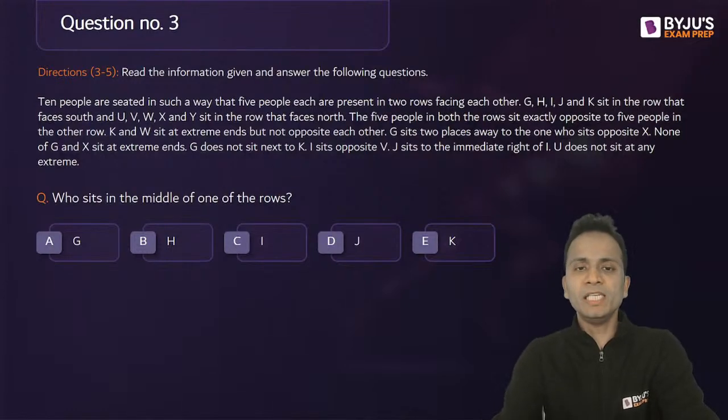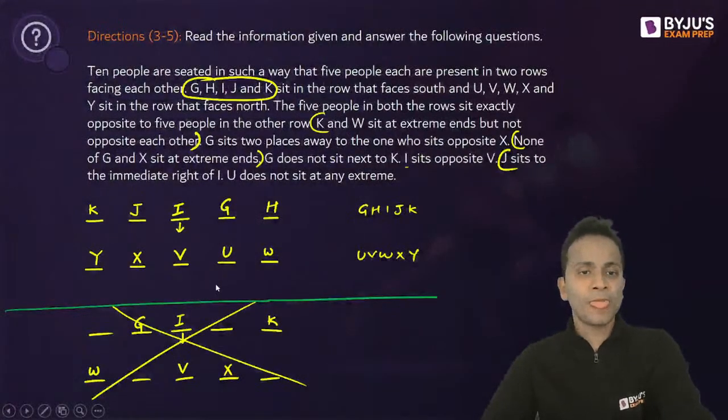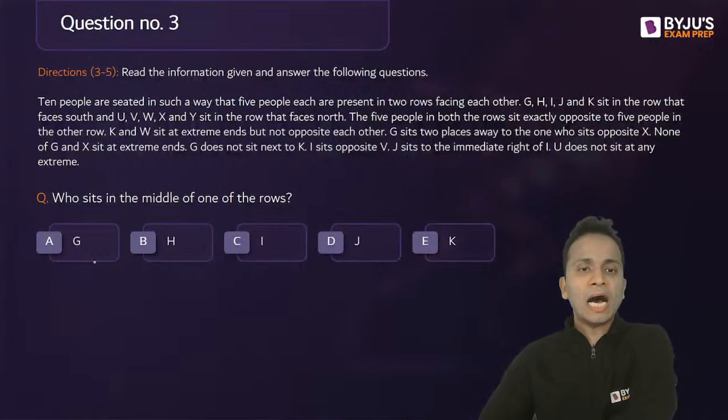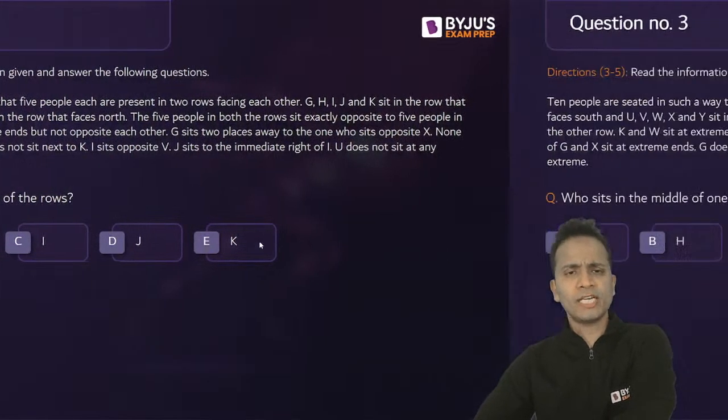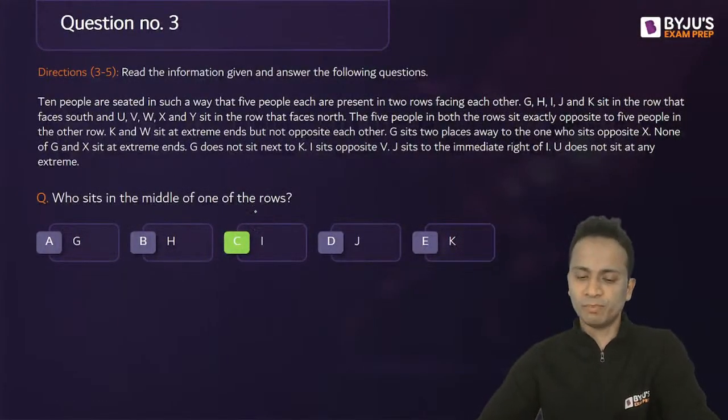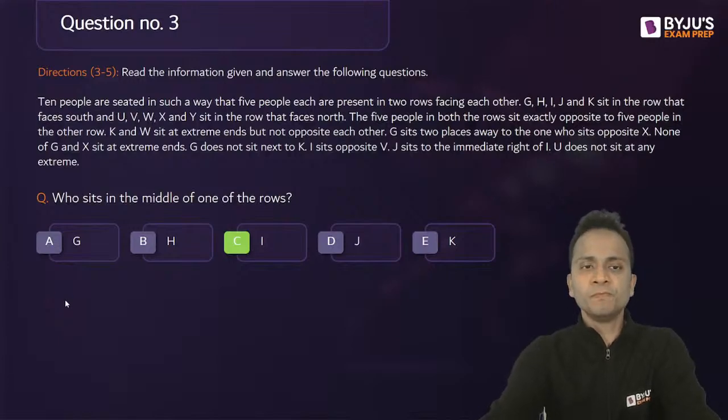Perfect. So among these, if I go back to the arrangement, in the middle, I and V are sitting. Now among the options, I have only I as option C. So the correct answer is option C of question number 3. Now moving ahead to the next question.